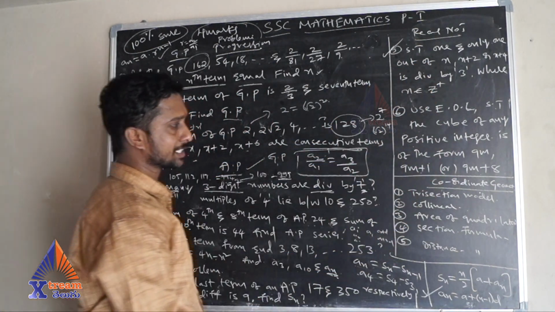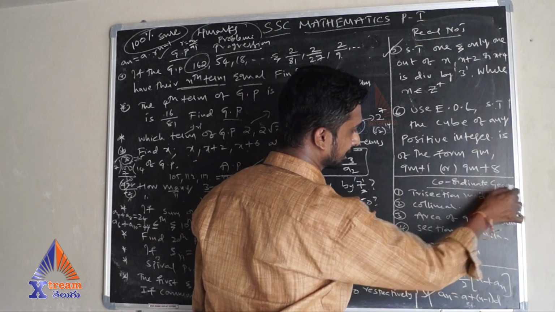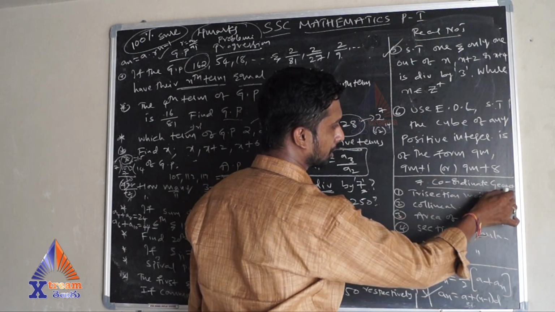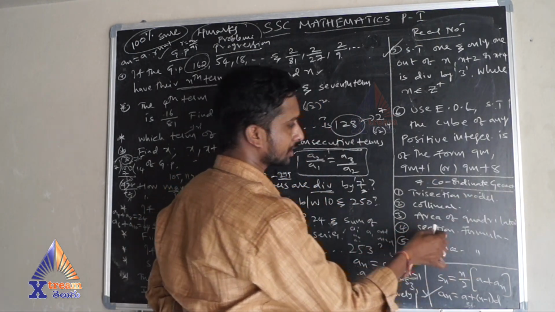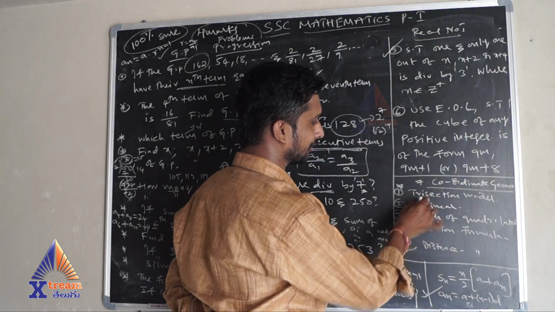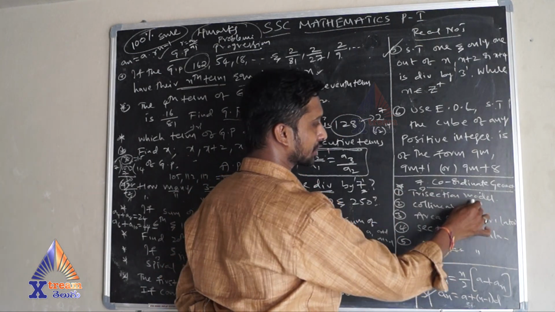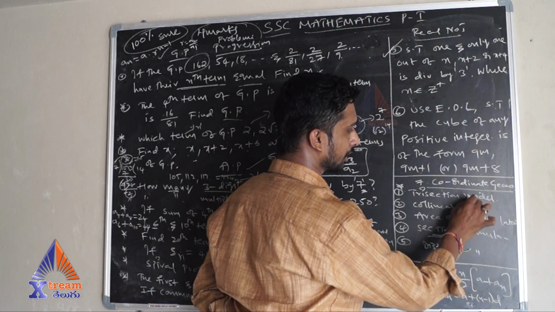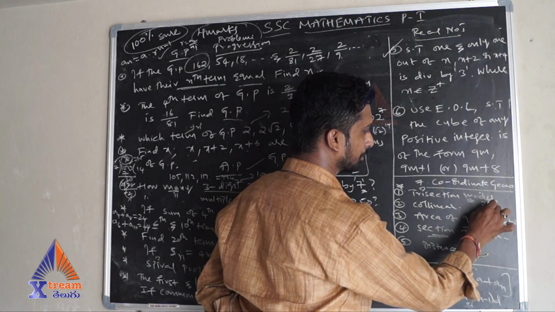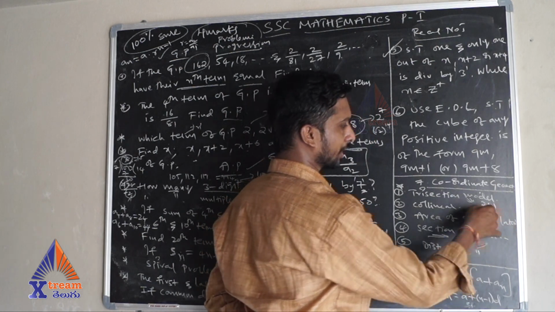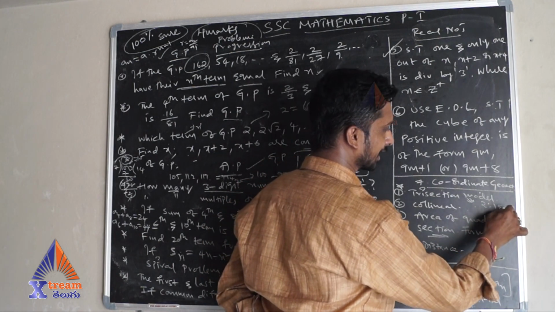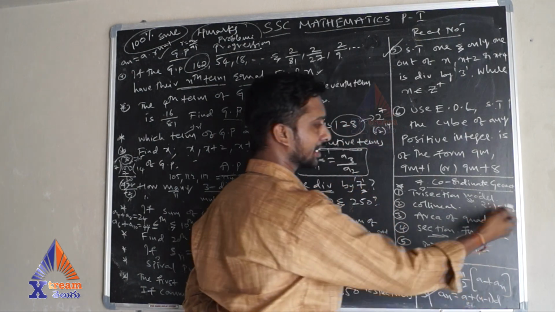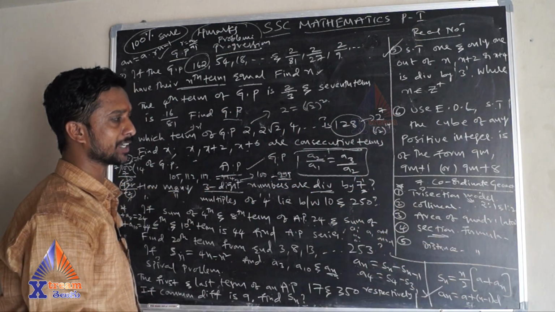And in the last, coordinate geometry, the father of coordinate geometry is Rene Descartes. In this, the most important one is the trisection model, which is nothing but the section formula only, but the ratio will not be given. So you need to remember, for case 1, say 1:2 or 2:1, and the other case is vice versa. 1:2 is one case and 2:1 is another case.